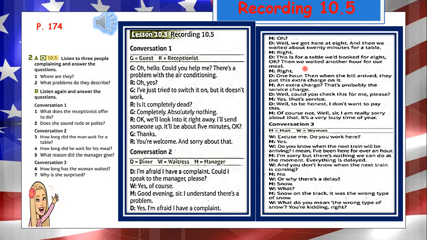Right. 1 hour. Then, when the check arrived, they put this extra charge on it. An extra charge? That's probably the service charge. Well, could you check this for me, please? Yes, that's service. Well, to be honest, I don't want to pay this. Of course not. Well, sir, I'm really sorry about that. It's a very busy time of year.